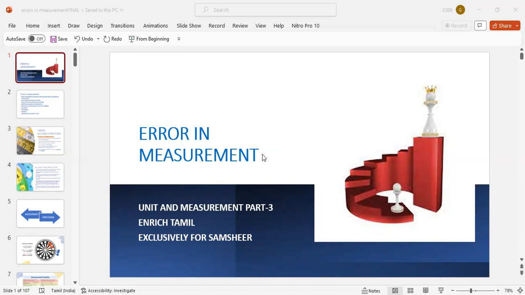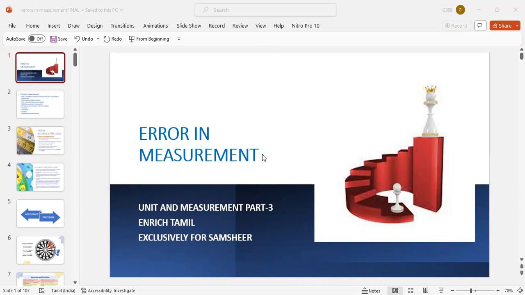Next, relative error. It is defined as the ratio between mean absolute error to the mean value. Absolute error is nothing but the difference between the true value and the measured value. The mean of the readings gives one value. The ratio of mean absolute error to the mean value of the quantity is known as relative error. Percentage of error: when the relative or the fractional error is expressed in percentage, we call it percentage of error. Let's see the example.